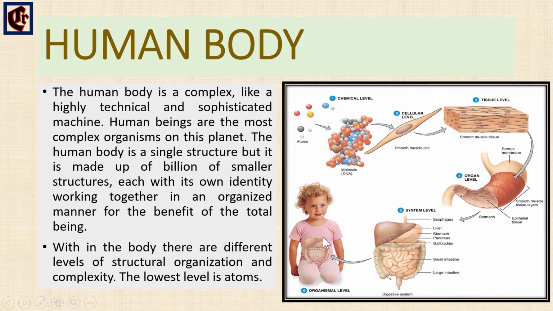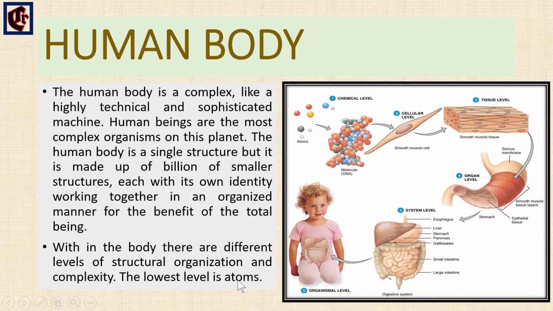If one part fails, the consequences are likely to extend to other parts and reduce the ability of the body to function normally. So, equal participation and integrated working of the body parts ensures the ability of the individual to survive. Now we'll see the different levels of structural organization and complexity.